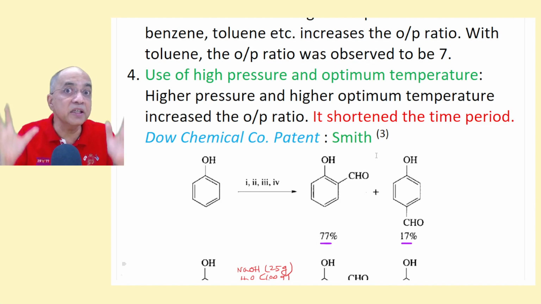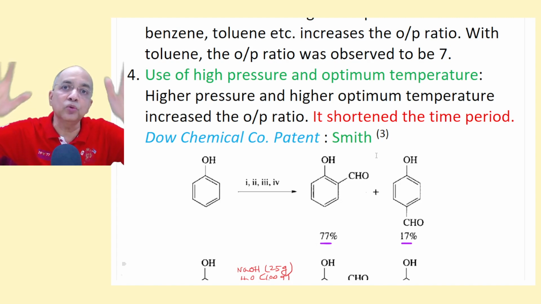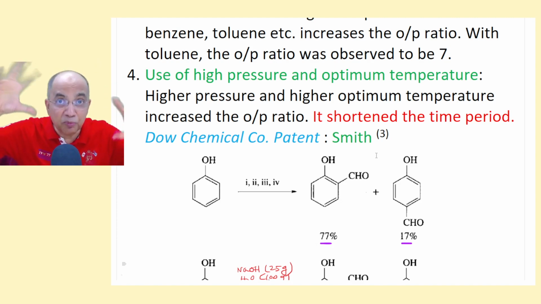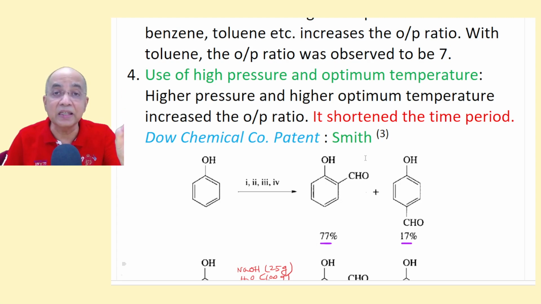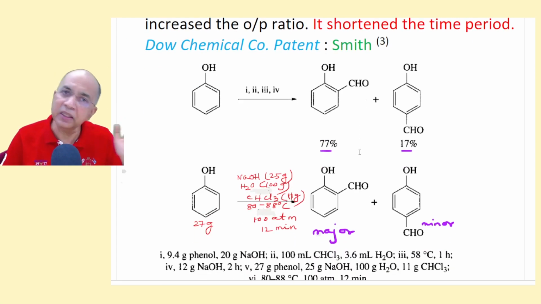Raising the temperature from 35-40 to 80-90 and optimizing it, they found the time required becomes very short. 12 minutes is the optimum time for the end of the reaction, and the yield is not that bad, 50, 55, 60.